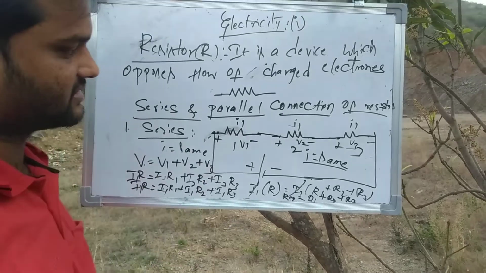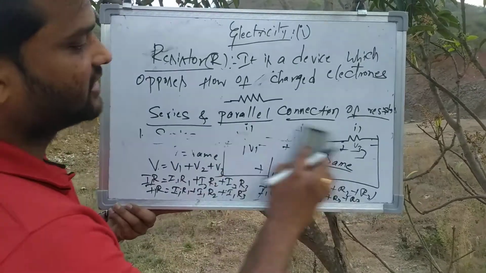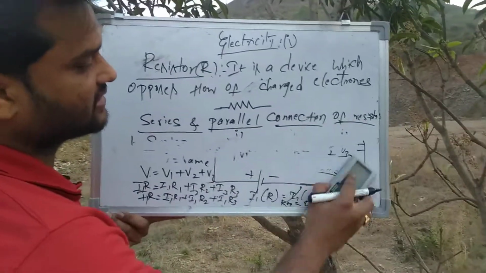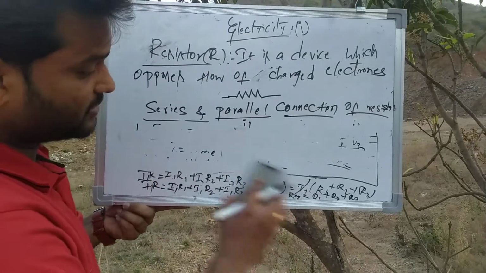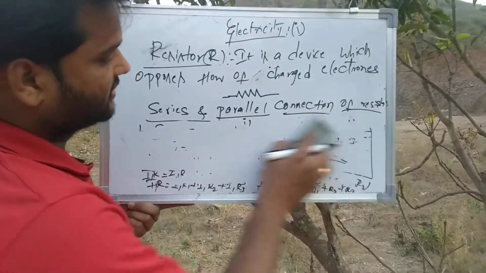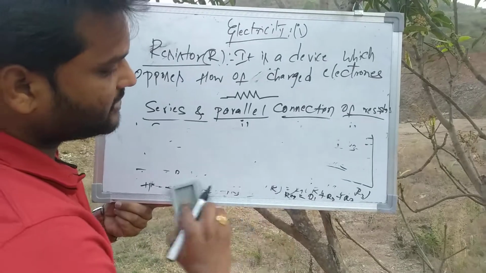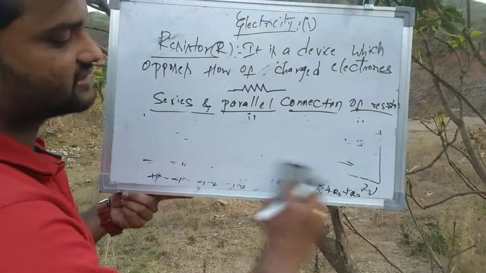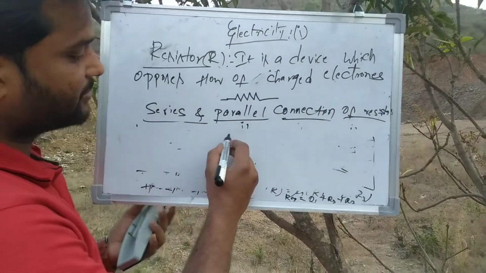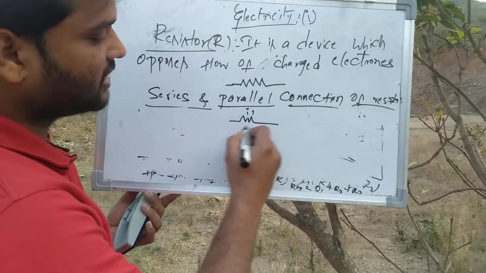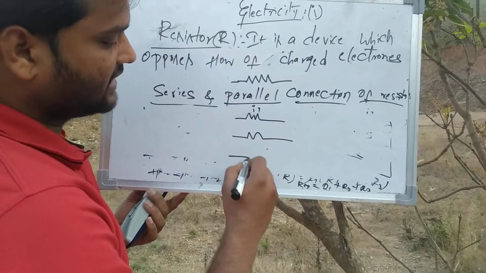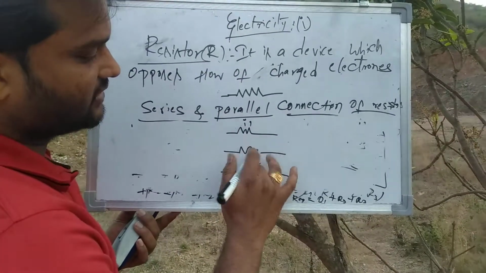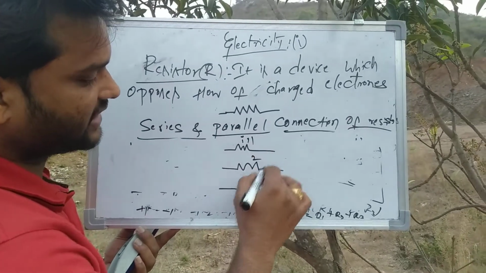The next one we discuss is parallel connection of resistors. This is the last topic I'm going to discuss. Parallel connection of resistors means how the resistors will be connected in parallel. I'm taking a number of resistors, 1 and 2 and 3.